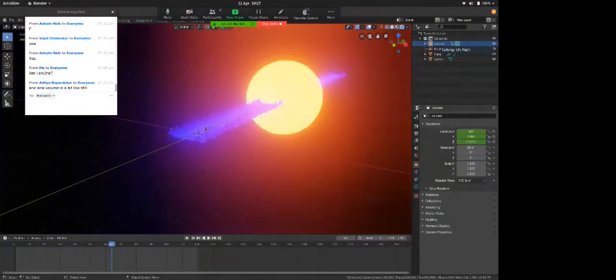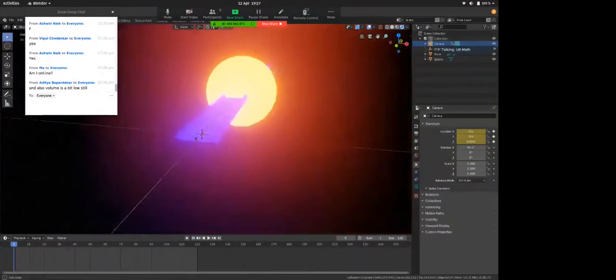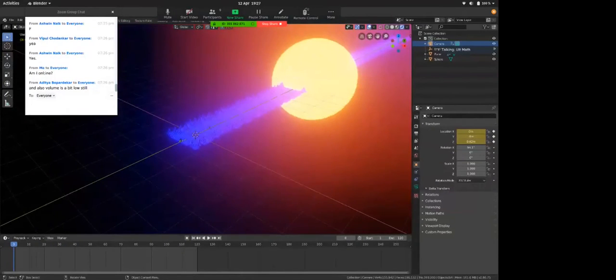I'll go to my last frame and click on the sun first here. Then hold shift and click on the camera. Now click Control P, and this will parent the object. I hit Control P, this pop-up came out.